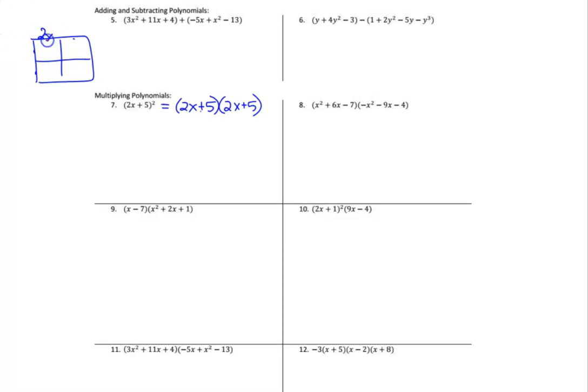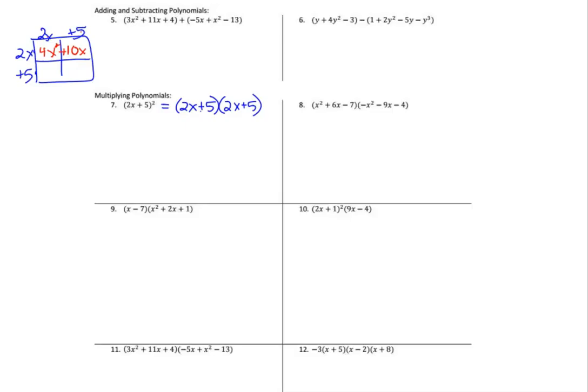We put 1 outside the first term, 2x outside the first box, positive 5, 2x, positive 5 again. And then we multiply whatever's outside the boxes and write those down. So 2x times 2x would be a 4x squared. 2x times 5 would be a positive 10x. I'm going to put the plus sign.